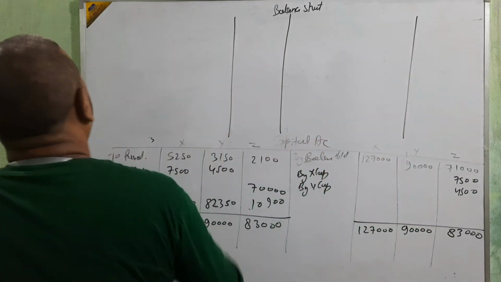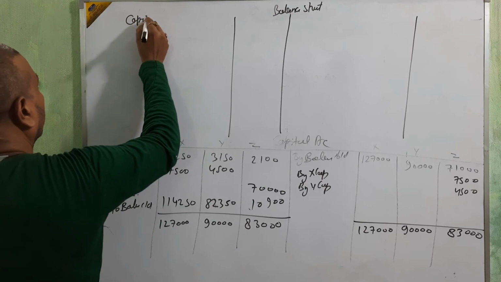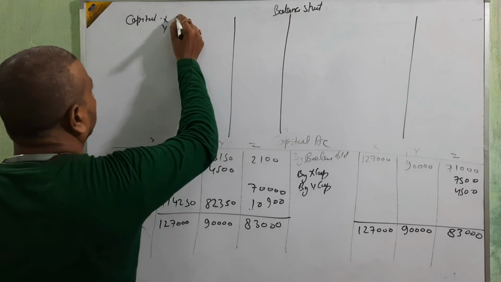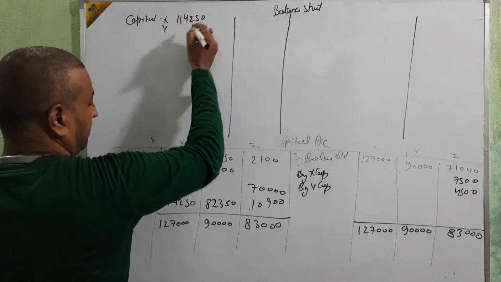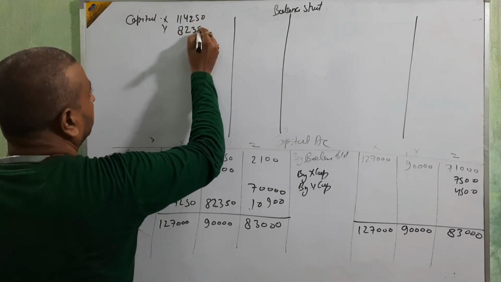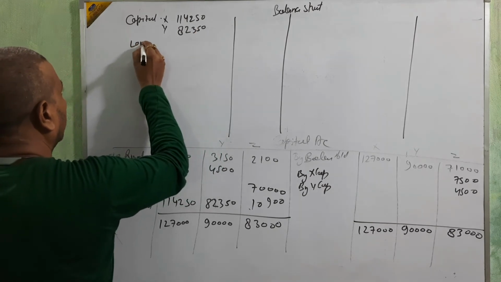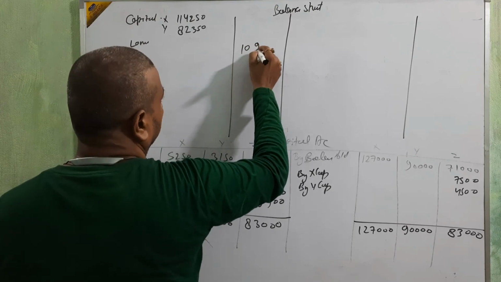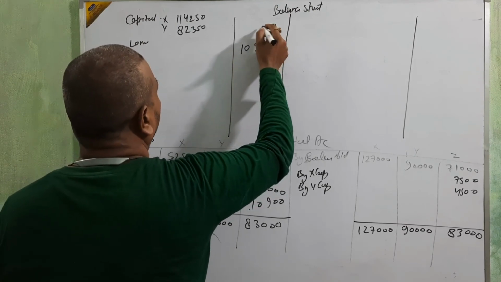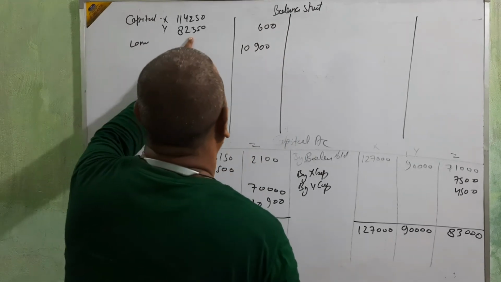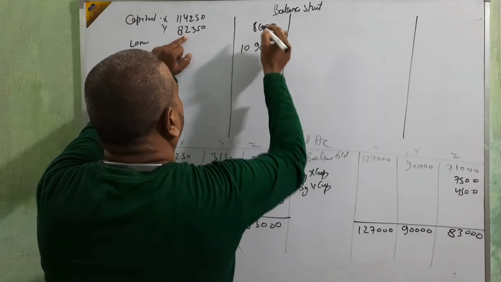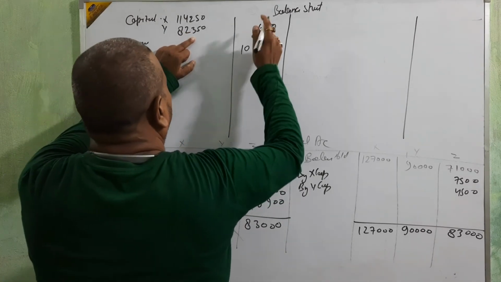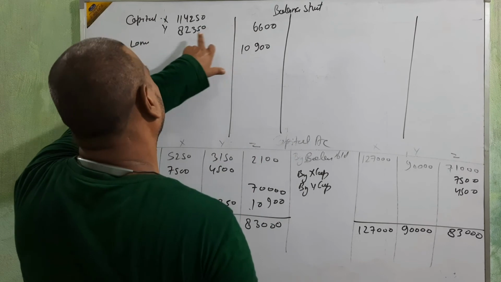Let's start with the capital: capital amounts of X and Y, 114,250 and 82,350, and the loan amount 10,900.